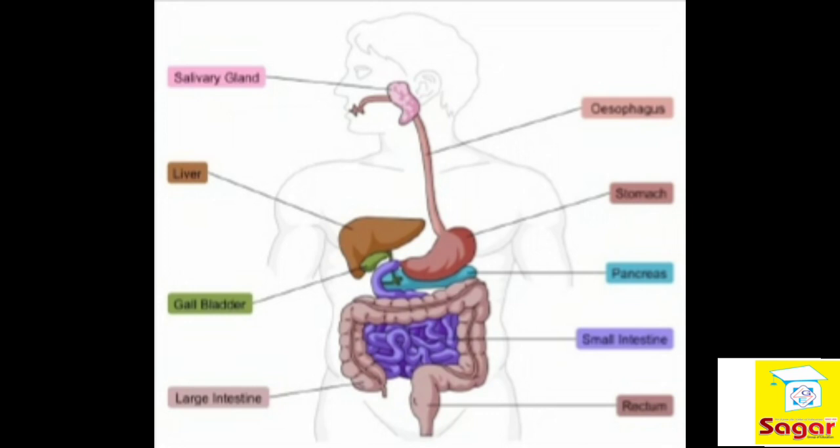So let's talk about what the digestive system is. First of all, what is the digestive system, and what is its role in our life? Without the digestive system, what will happen? These are the common questions that were in our mind. So let's start from where the digestive system all starts.